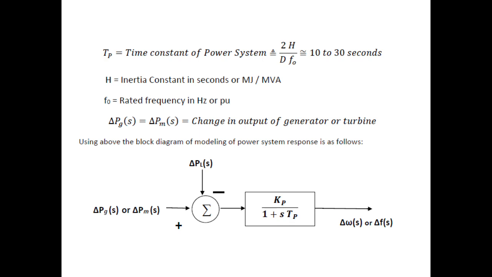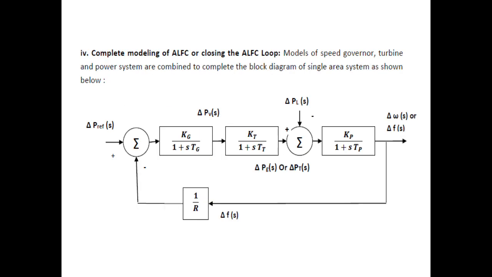Now combining the modeling of the turbine, the speed governor and the power system, the complete modeling of the automatic load frequency control system is given here. So del P reference of S is the input, and del F of S or del omega of S is the output. In order to sense the speed variations and decide how much speed change is required, the output is fed back to the input via the slope. A negative feedback arrangement is employed, that is 1 by R.